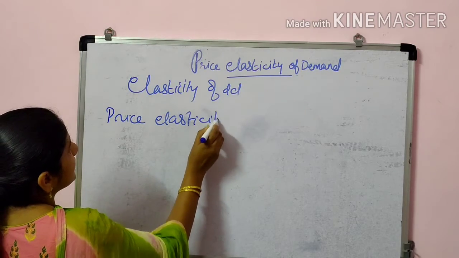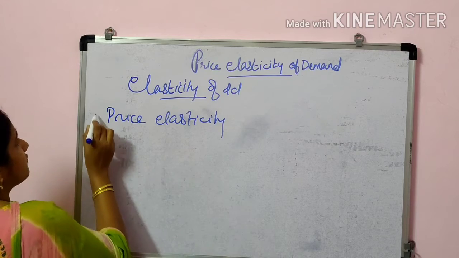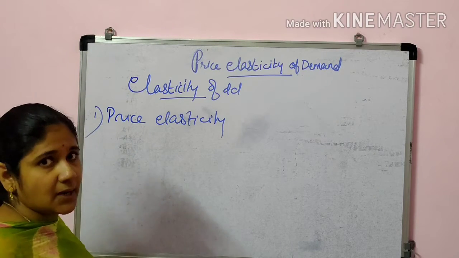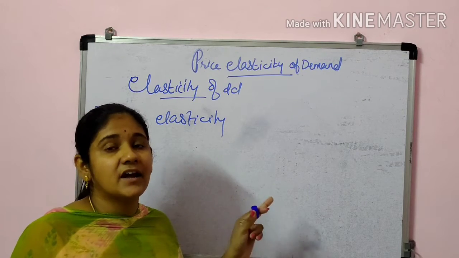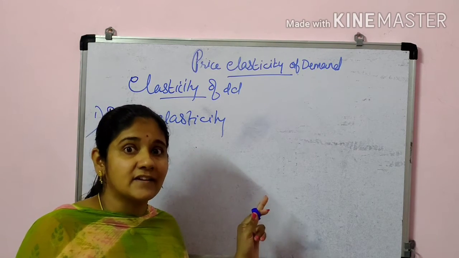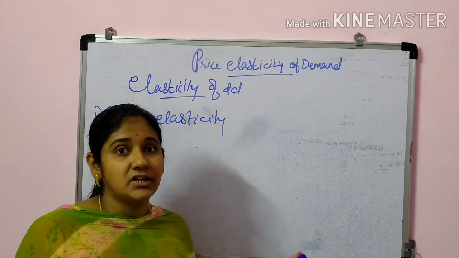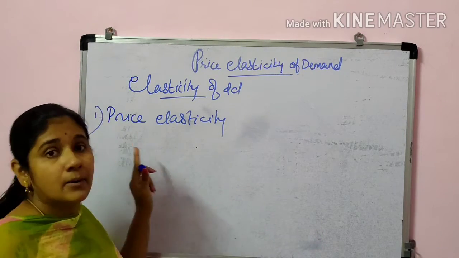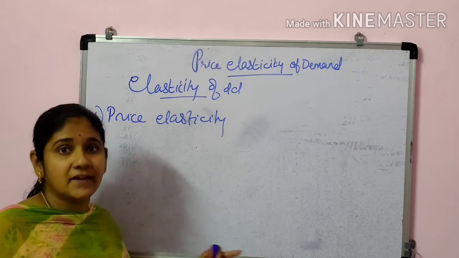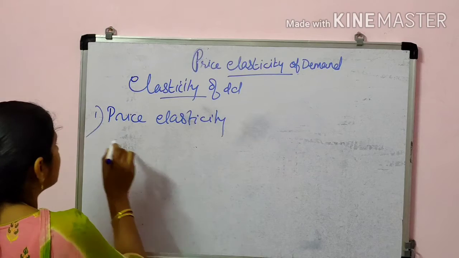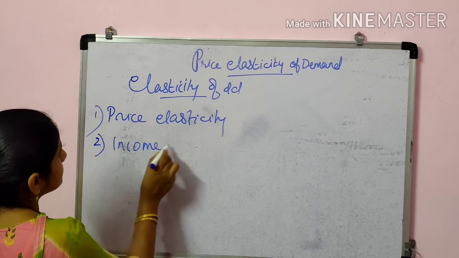So the different types of elasticity of demand are there. First one is price elasticity of demand, which means when there is a change in quantity demanded as a result of a change in the price of the same commodity. Then second one is income elasticity.